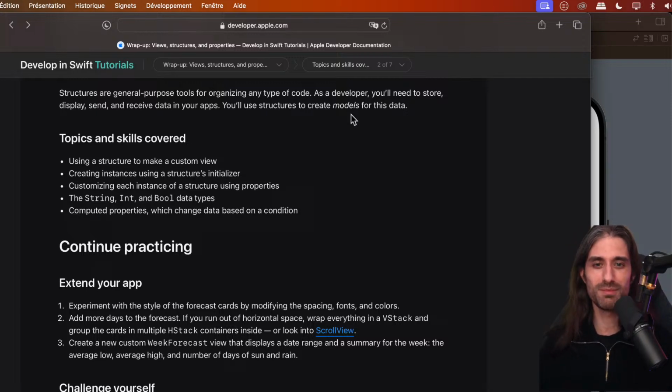So I hope that you've heard it before, you've remembered it, but it's nice to see Apple also using this terminology, which is the way that people refer to data that reflects the state of an app.